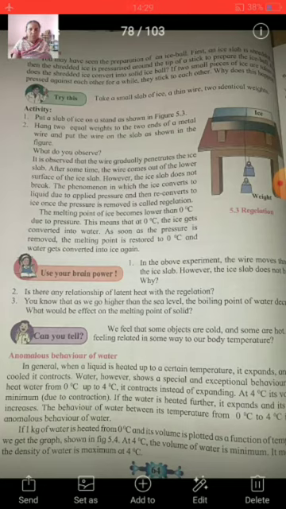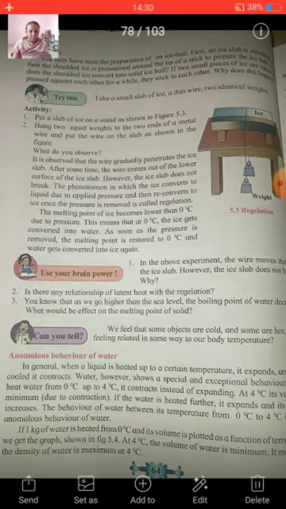If 1 kilogram of water is heated from 0 degrees Celsius and its volume is plotted as a function of temperature, we get the graph. We see the graph in figure 5.4. When we heat 1 kilogram of water from 0 degrees Celsius, its volume is plotted on the graph. On the x-axis there is temperature, and on the y-axis there is specific volume. Both are compared here.